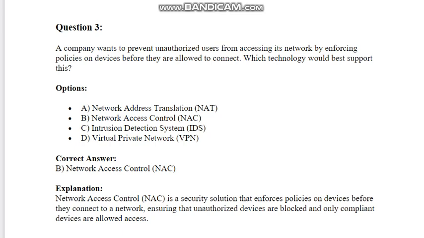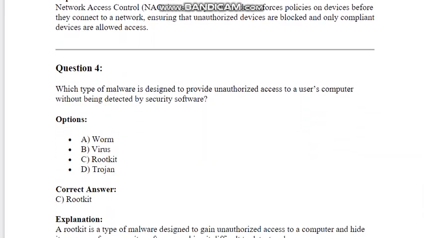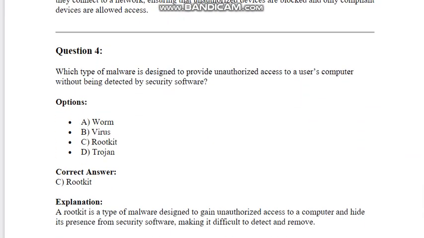Explanation: Network Access Control, NAC, is a security solution that enforces policies on devices before they connect to a network, ensuring that unauthorized devices are blocked and only compliant devices are allowed access. Question 4. Which type of malware is designed to provide unauthorized access to a user's computer without being detected by security software? Options: A. Worm. B. Virus. C. Rootkit. D. Trojan. Correct answer: C. Rootkit explanation.